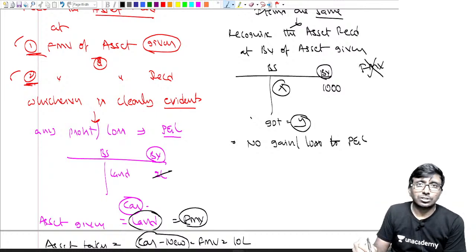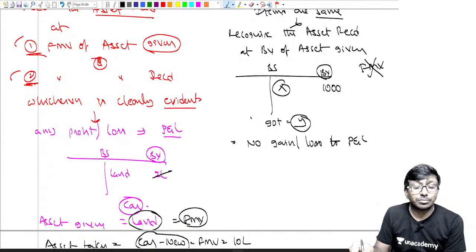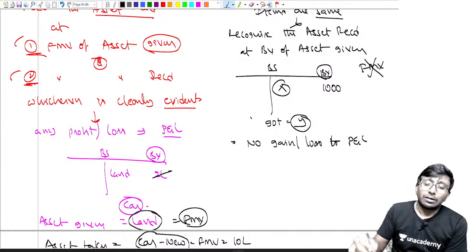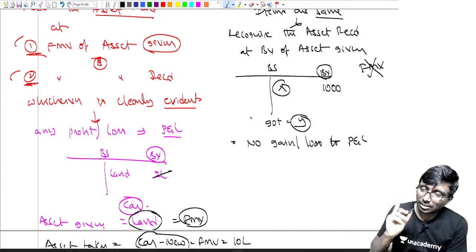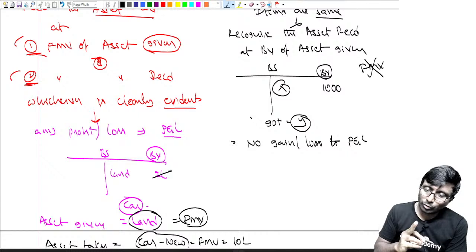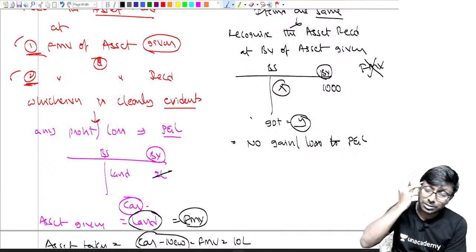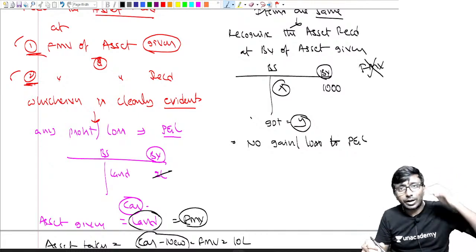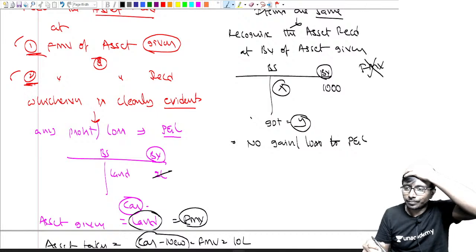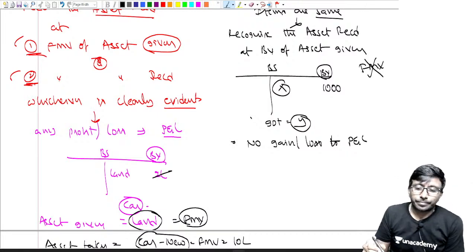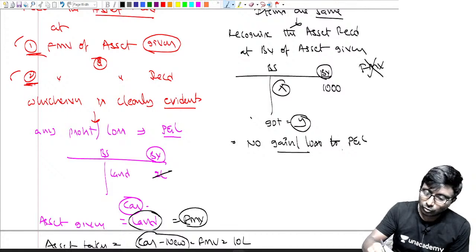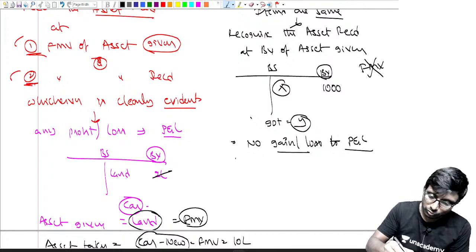Correct, na? Common sense question. How come gain or loss will come here? Assets, both what you are giving and what you are taking, both are same. Obviously, not cost, at book value. Book value is different. Cost is original cost, means long ago when you have paid money, that is called cost, my dear. That is different. So there is no gain, no loss to profit and loss account.